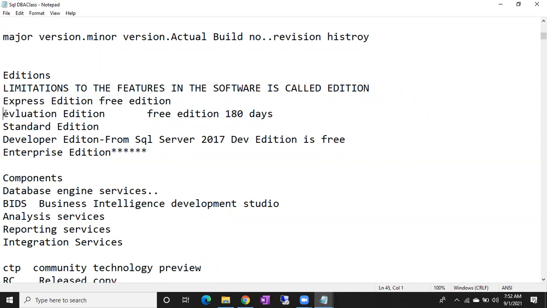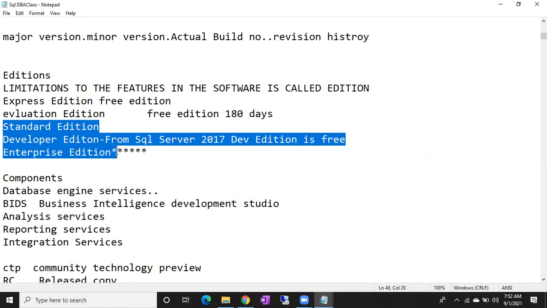Evaluation edition is free for 180 days. It is also kind of like Express edition. 180 days means 6 months, so it is free for the first 6 months. Later, if you want to keep using this evaluation edition, you have to pay for it. Again, we have some limitations in the evaluation edition also. So these are the main 3 editions: standard edition, developer edition, and enterprise edition.